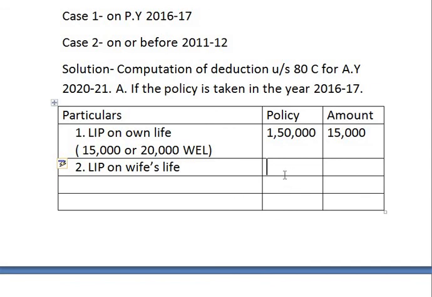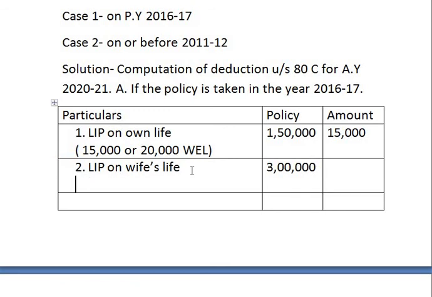Policy amount is rupees 3 lakh. Now on the next line we have to show the calculation, that is 10% of the policy amount comes to 30,000 or premium paid by him is 50,000, whichever is less. So 30,000 is the lesser amount, so we are taking 30,000 to the amount column.